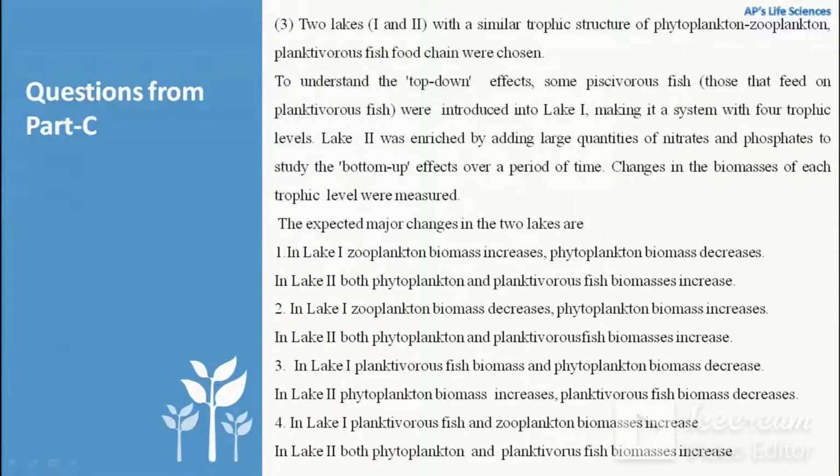In lake 2, both phytoplankton and planktivorous fish biomass increases. So we have to analyze. We can see that lake 2 was enriched by adding large quantity of nitrates and phosphate to study the bottom-up effect. So if we add large quantity of nitrates and phosphate, then automatically the phytoplankton biomass will increase, and if phytoplankton biomass increases, it also affects the population of the zooplanktons. So zooplankton biomass will also increase, and in return the planktivorous fish biomass will also increase. So option 1 is the correct answer here.